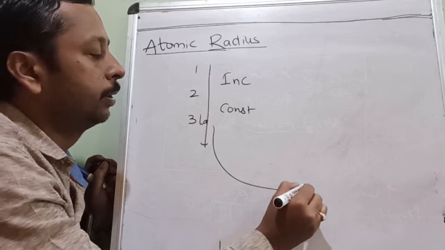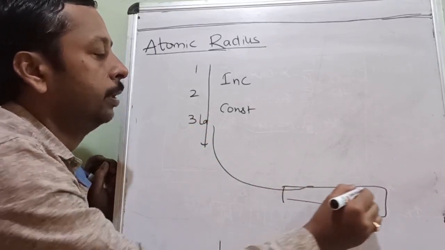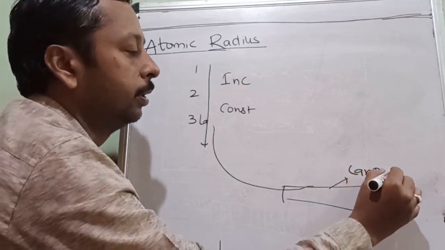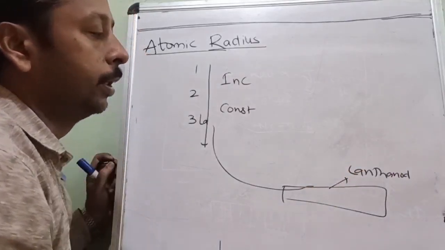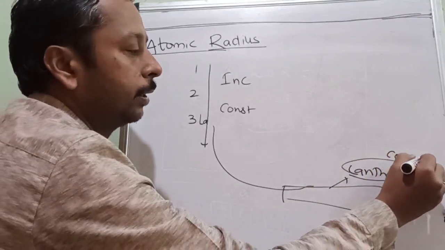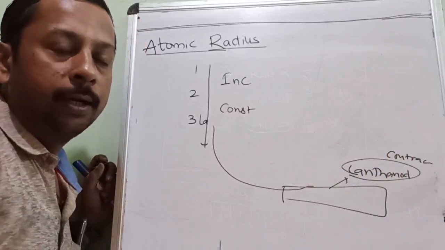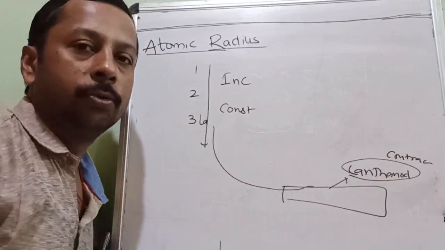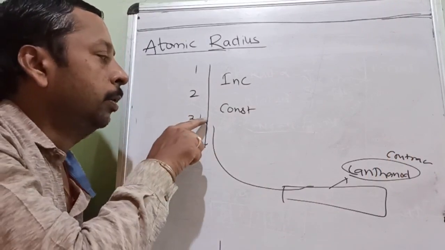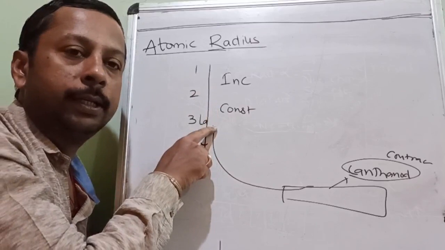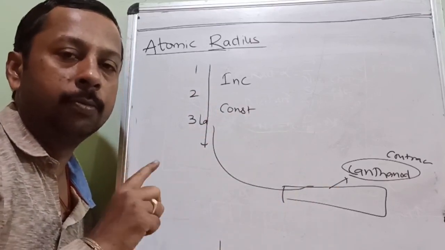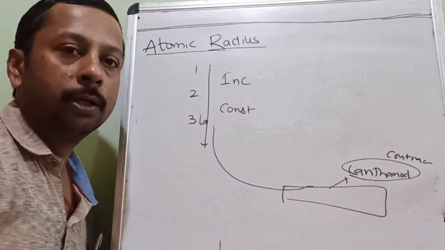After lanthanum, electron will go somewhere here. Then again it will come back. These are called lanthanoids. What noids? Lanthanoid. Okay. So lanthanoid contraction we are going to study again. When electron enters into the lanthanoid series there is a decrease in atomic radius. So down the group it is increased, but because of the lanthanoid contraction it decreased. Increase and decrease both will get cancelled, so again it is constant.